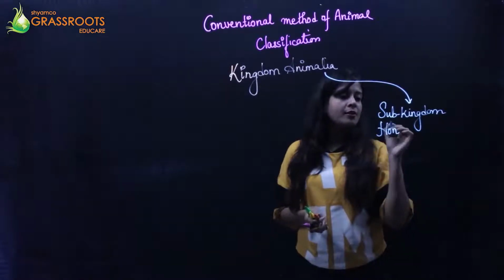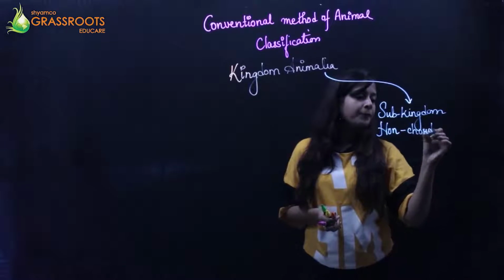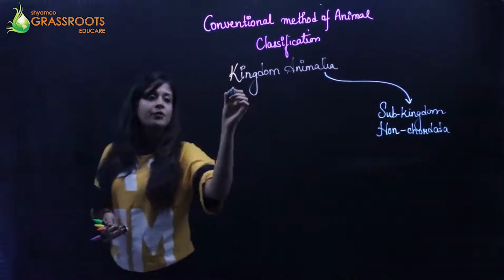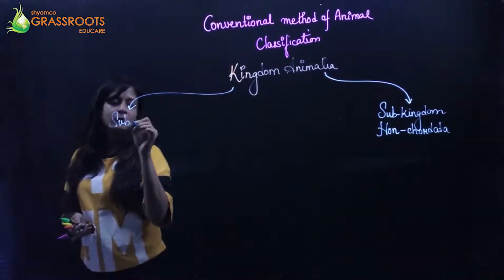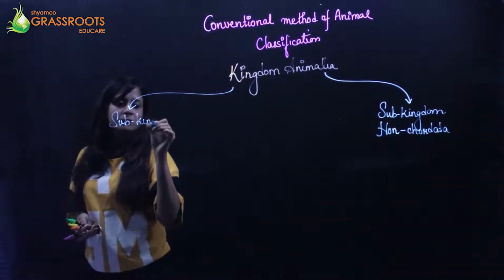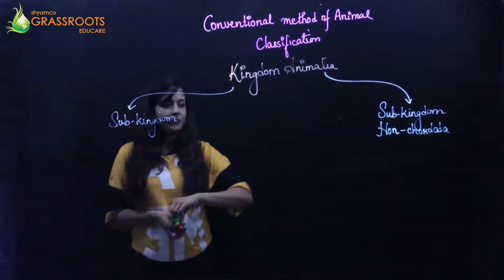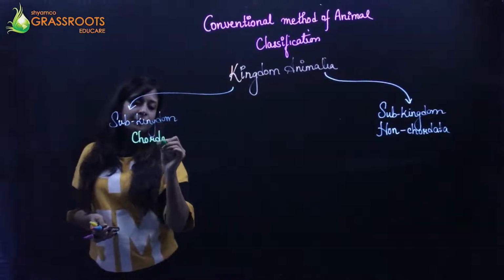So this one belongs to the subkingdom non-chordata. Another subkingdom which is there is your chordata.